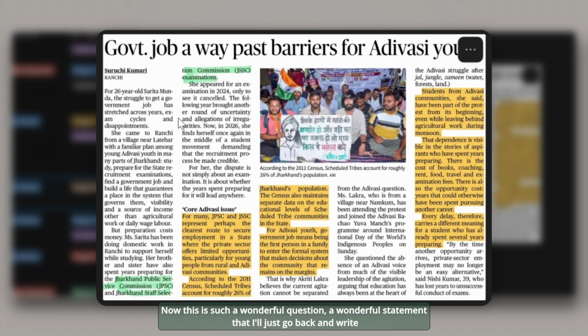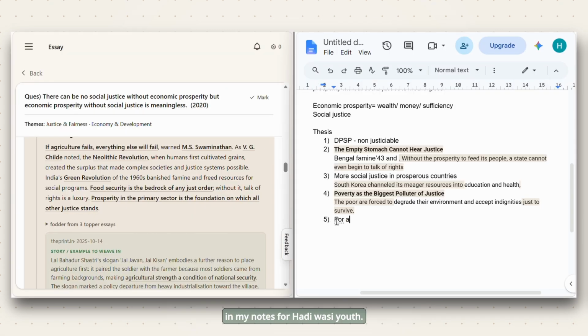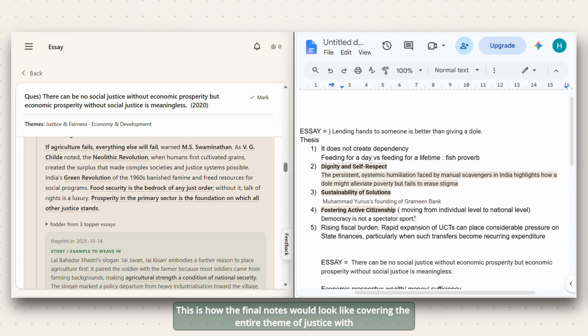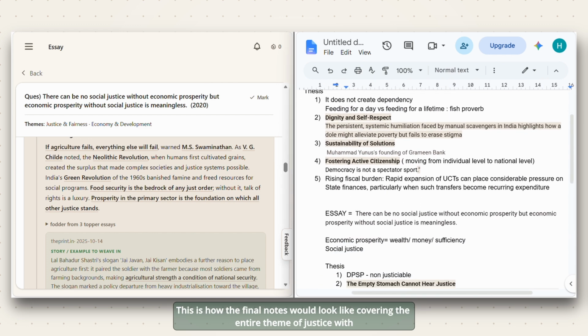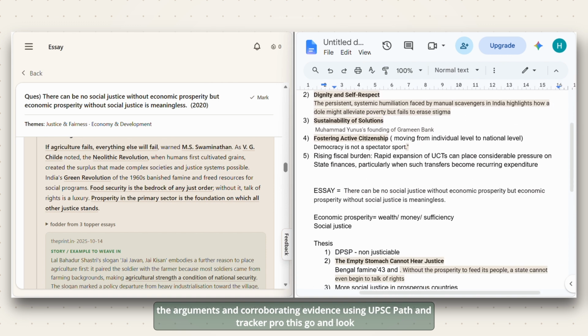This is such a wonderful statement that I'll just go back and write in my notes: for Adivasi youth, government job means getting into decision making for a community that remains on the margin. This is how the final notes would look, covering the entire theme of justice with the arguments and corroborating evidence using UPSC Path and Tracker Pro.